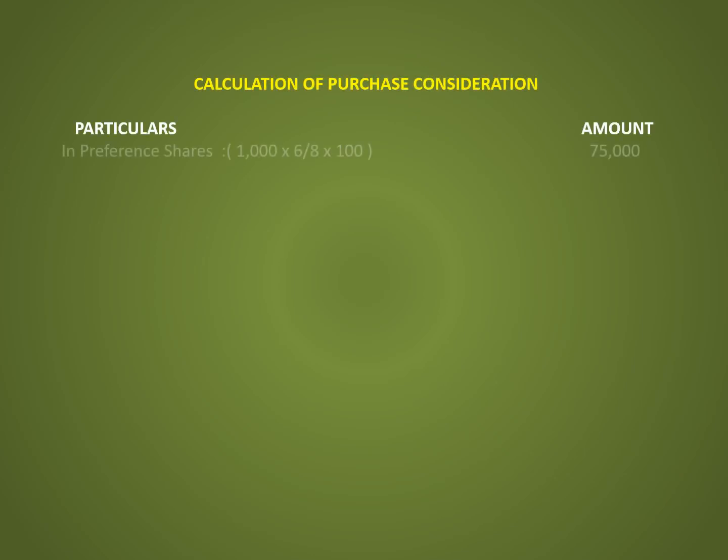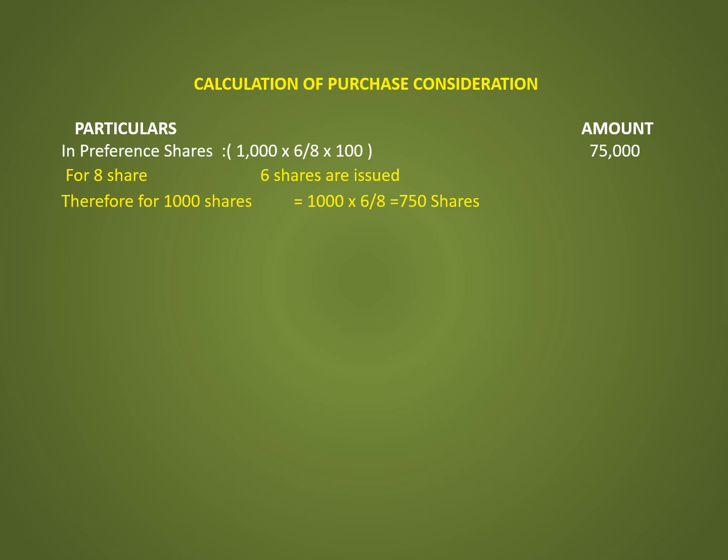Before preparing the necessary account in the books of Slow Limited, let us calculate purchase consideration. The first in the form of preference shares, that is 75,000. That is for 8 shares, 6 shares are issued by the Quick Limited. Therefore, for 1000 shares, 1000 into 6 upon 8, that is 750 shares at the rate of rupees 100 each, 75,000.